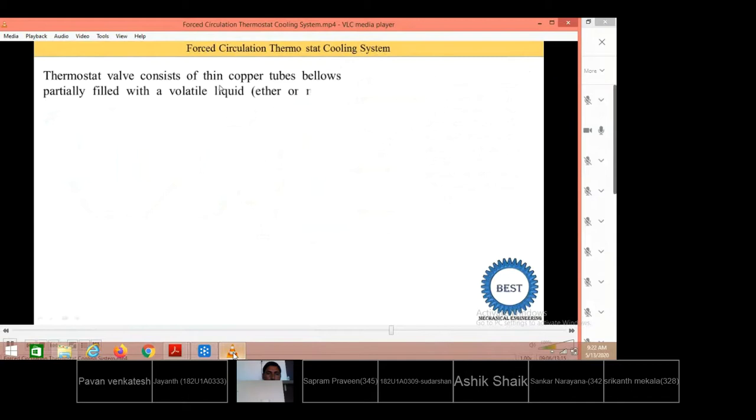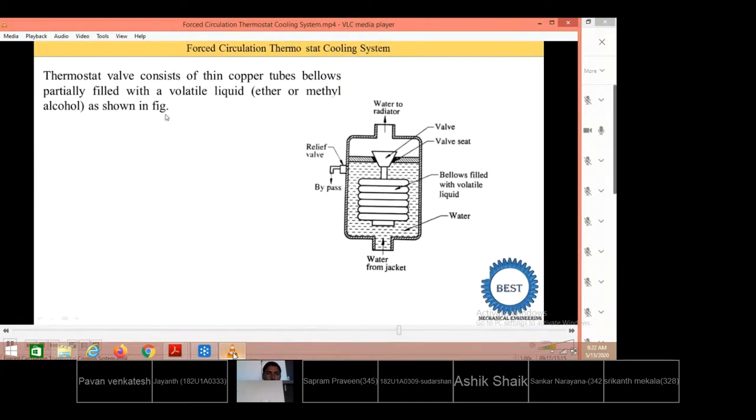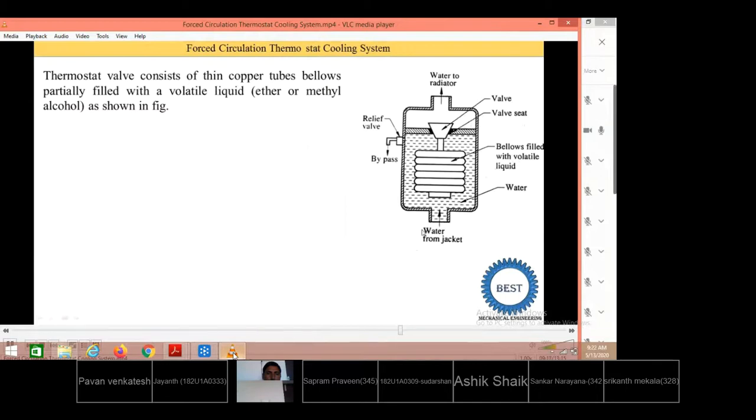Now, how does this thermostat valve open and close? The thermostat valve consists of a thin copper tube, a bellows, filled with a volatile liquid, which is ether and methyl alcohol, as shown in this figure. From this side, water enters from the jacket, meaning 85 degrees centigrade water comes here. This is the bellows filled with volatile liquid.